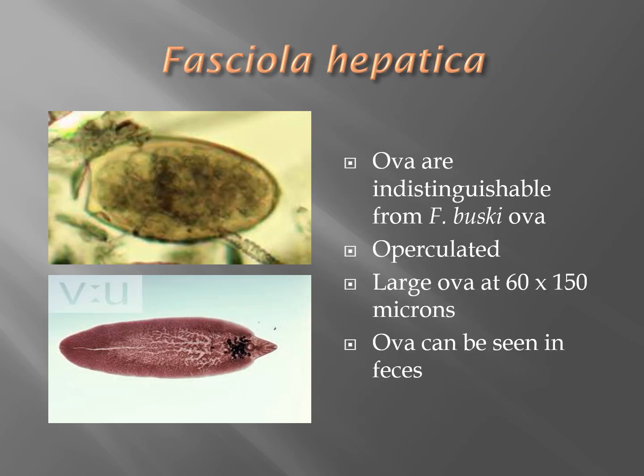Here's an image of Fasciola hepatica, and as you can see, it looks exactly like Fasciolepis buski. You cannot differentiate the ova. It is operculated, and it is very large, at 60 by 150 microns. And we're going to be looking for that ova in the feces. That's going to be in the diagnostic stage.